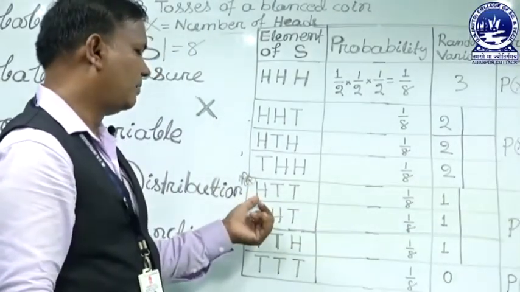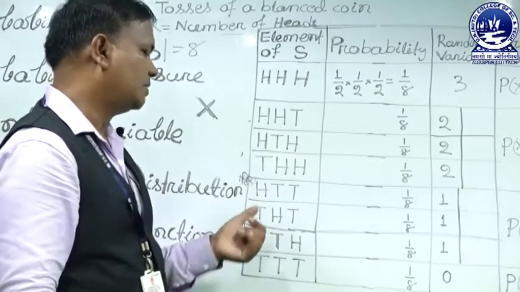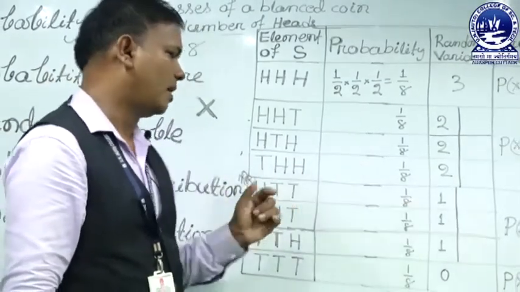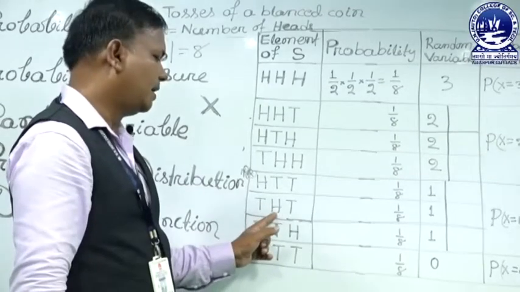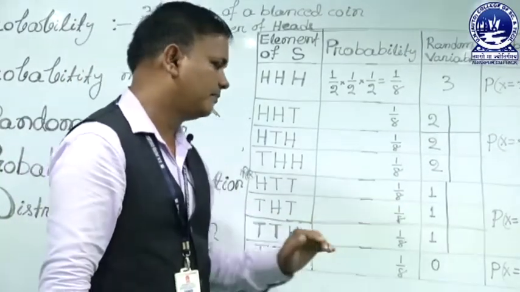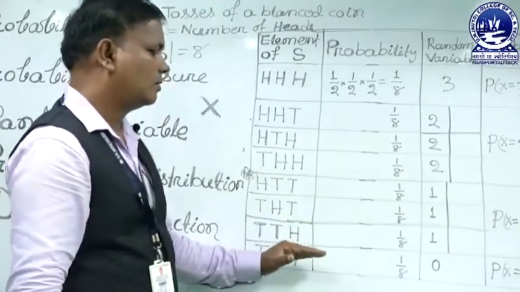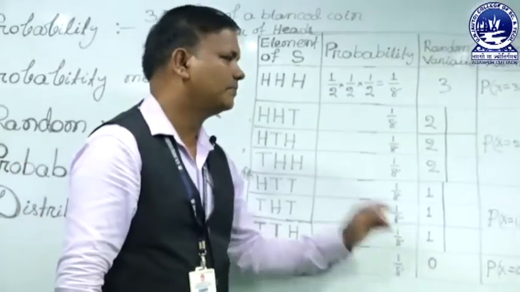First is head and the second is tail. So the number of heads is 1. If the first time is tail, the second time is head and the last is tail, so the number of heads is 1. In the last case all are tails, so the number of heads is 0.